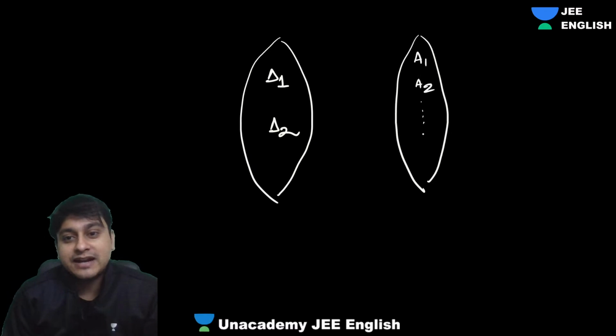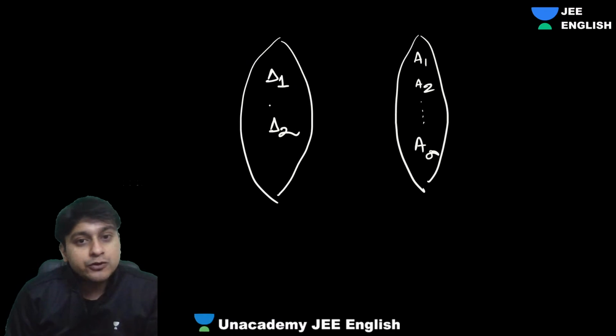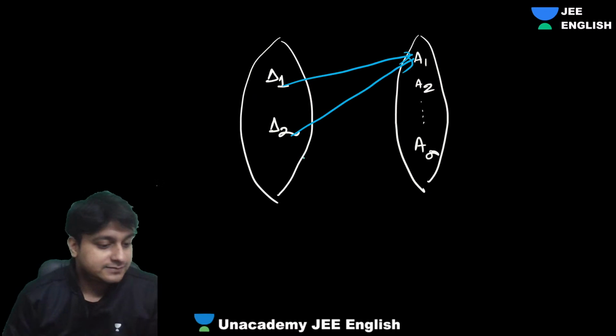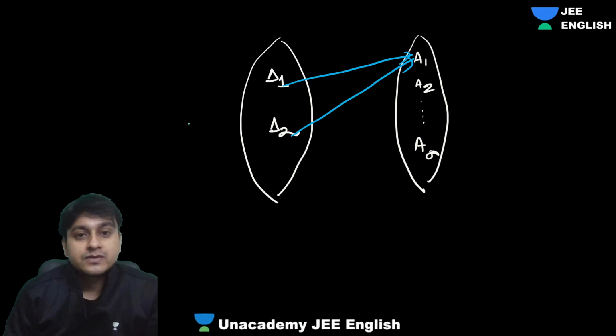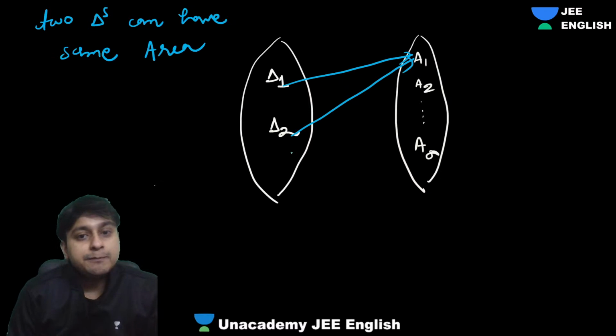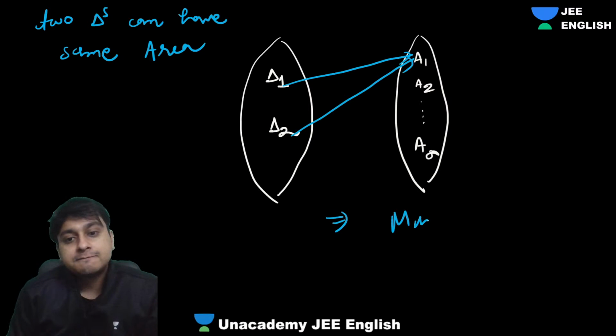Can we have two triangles having the same area? Why not? Two triangles can have the same area. So it implies it's many one.